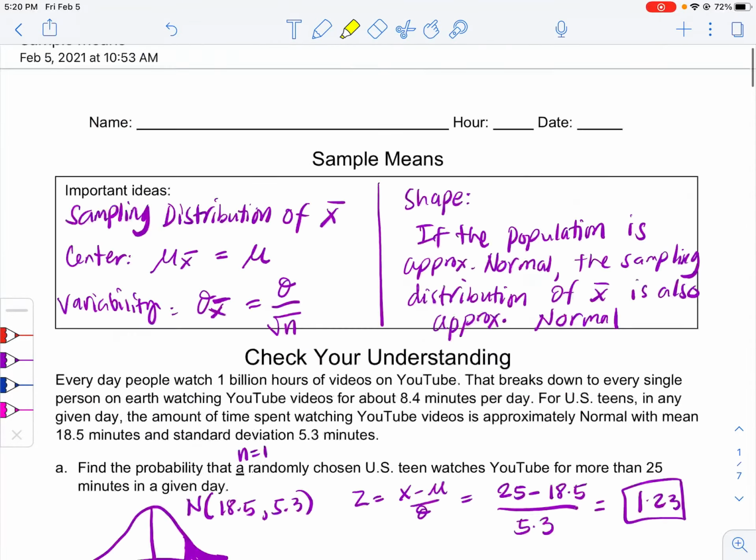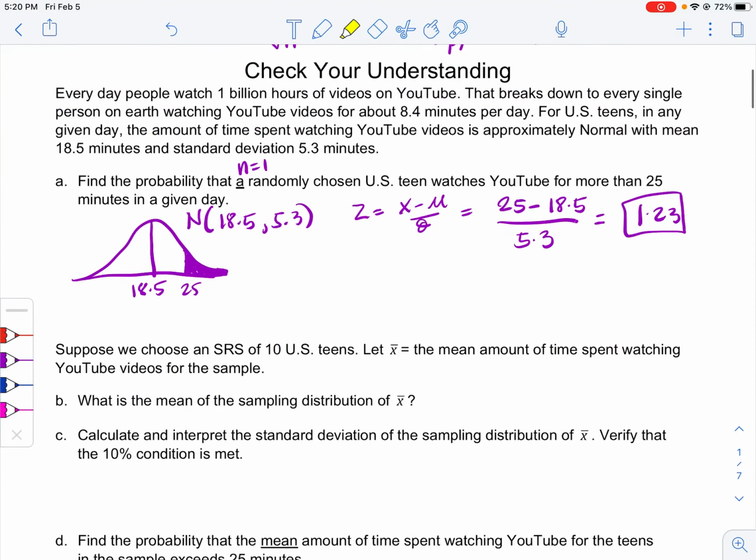But I don't want to the left, I want to the right of. So I'm going to do 1 minus 0.8907, that is 0.1093.